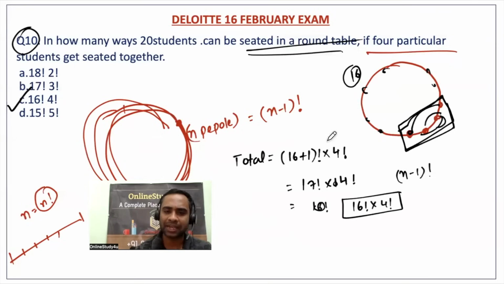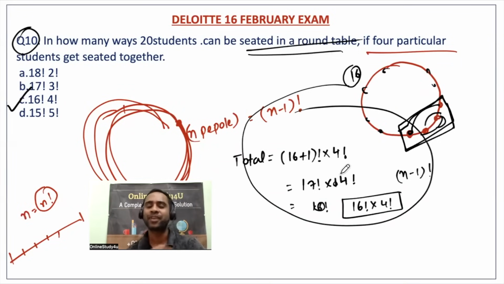I would also like to tell you, you do not have to do anything here. Just see, 4 persons are together, then 4 factorial; wherever the 4 factorial is there, that will become your answer.